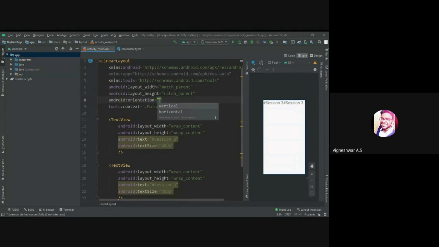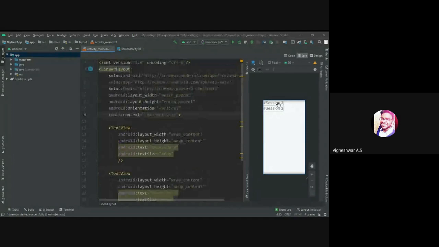If I choose vertical, the views will look like one by one. So let me click vertical. Here you can see it changed now. Now it's in a corner, right? So I'm going to make it centered.